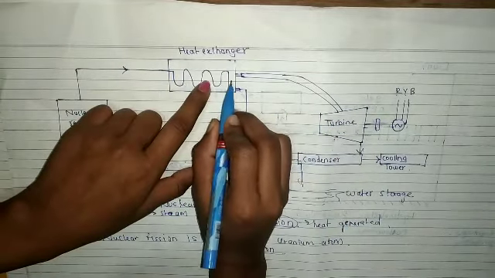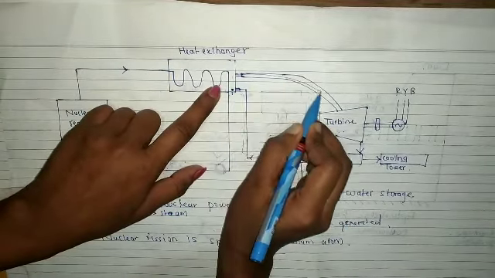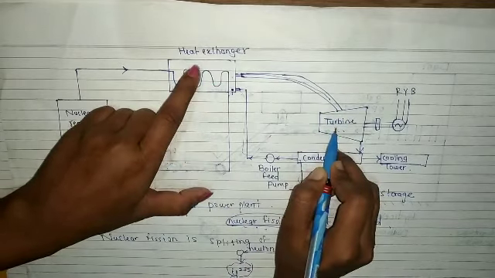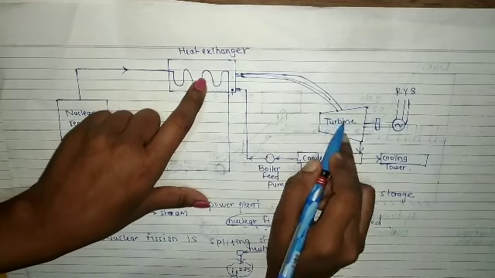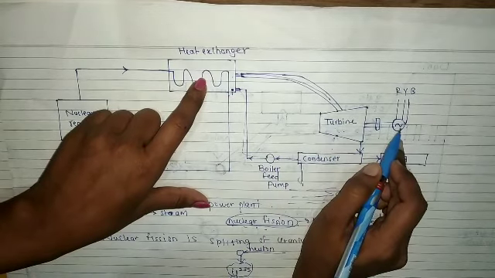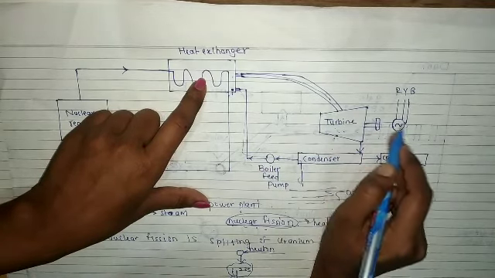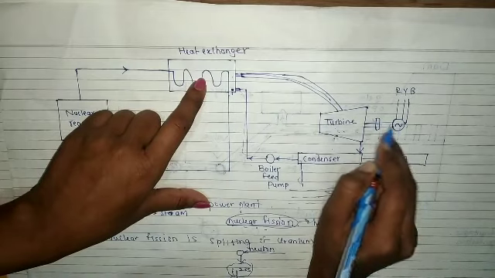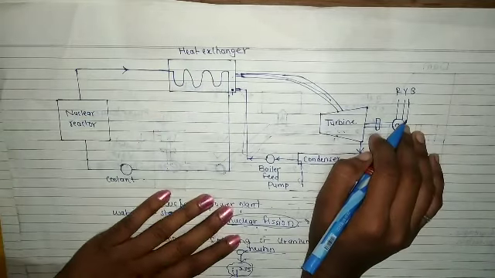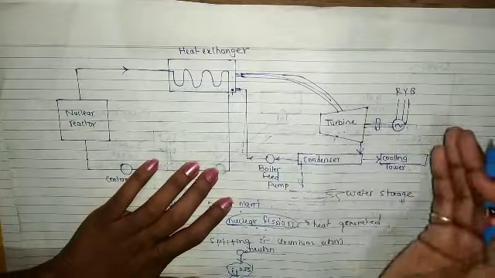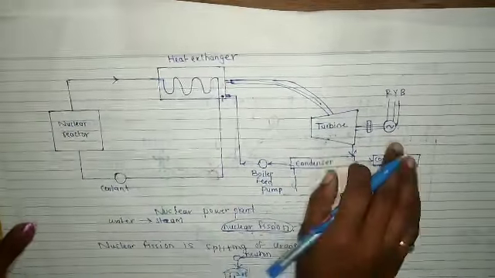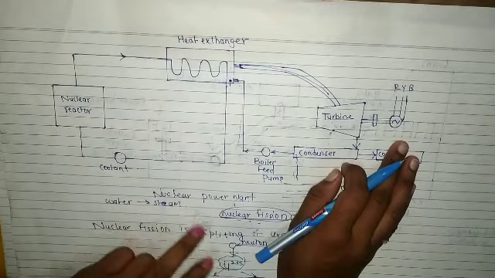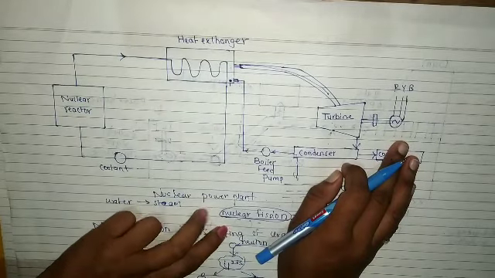So now this steam will come here through this, and then here in the turbine, what will happen? It will rotate the shaft, and these are coupled, right? So due to this, the alternator will also rotate, and the mechanical energy is converted into electrical energy, right? And this way the electrical energy is produced in a nuclear power plant, right?